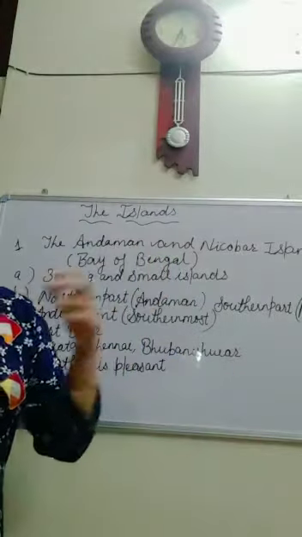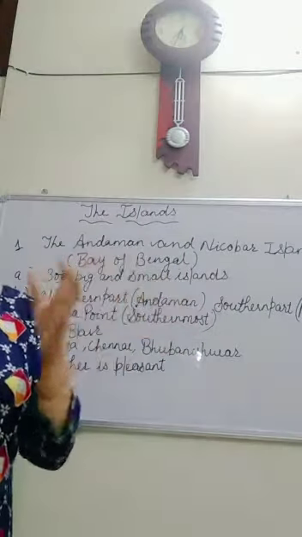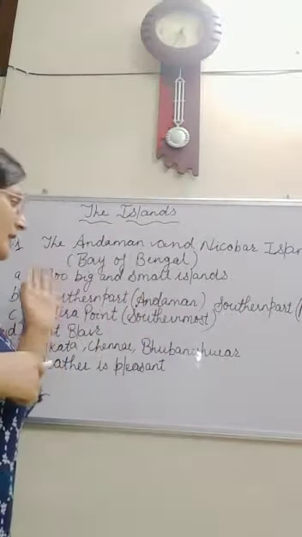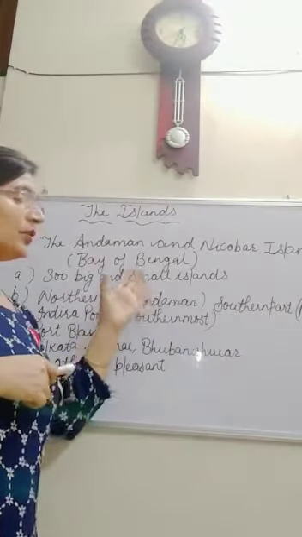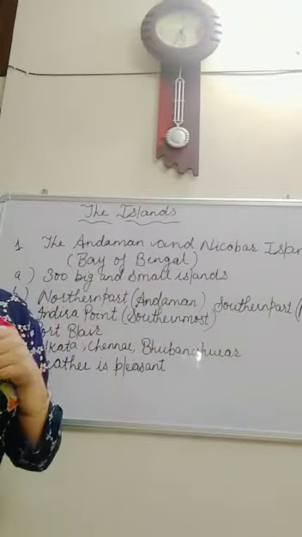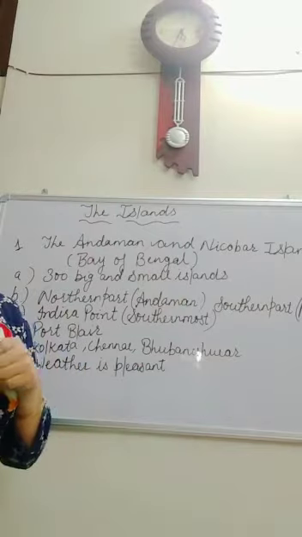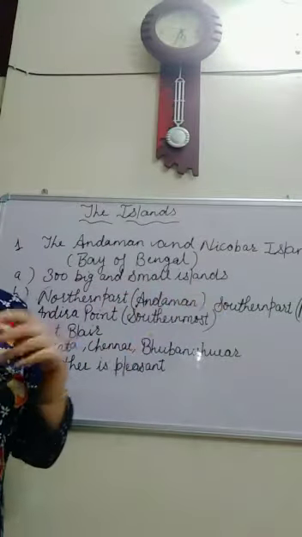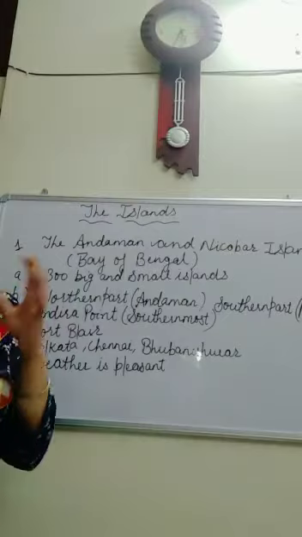These islands are located very far away from the eastern coast, and only a few of them are inhabited.